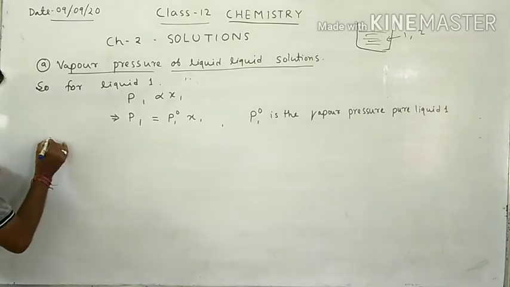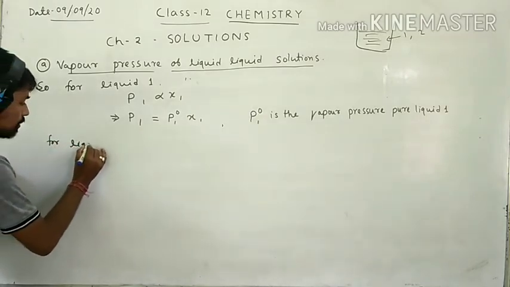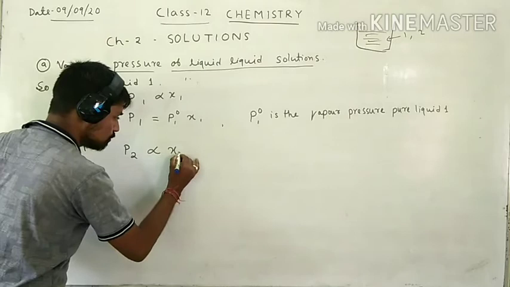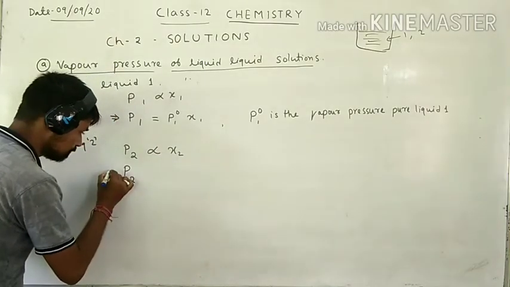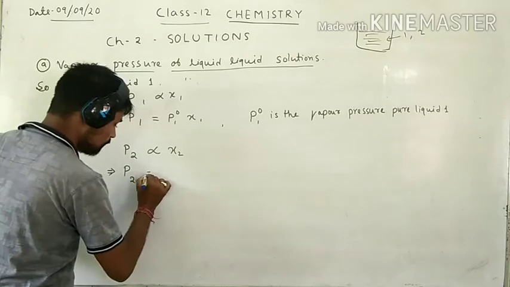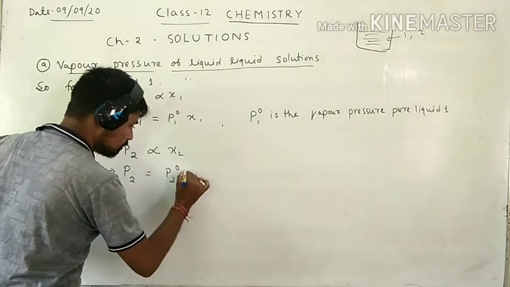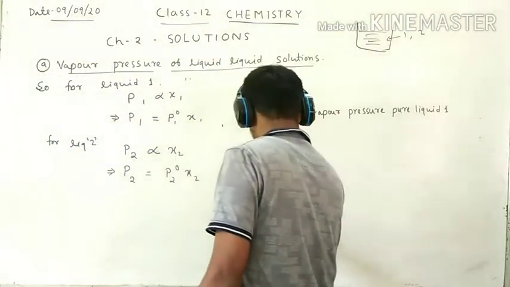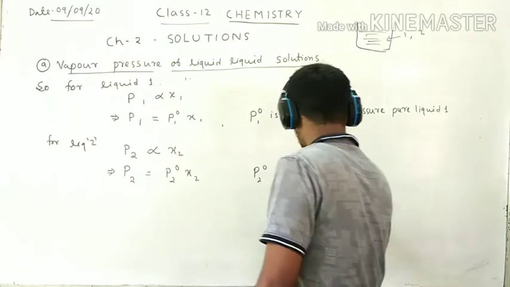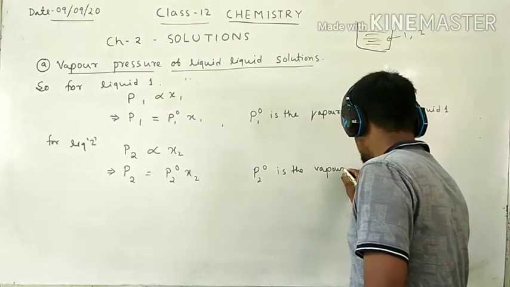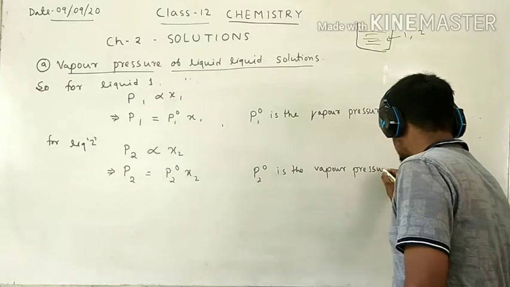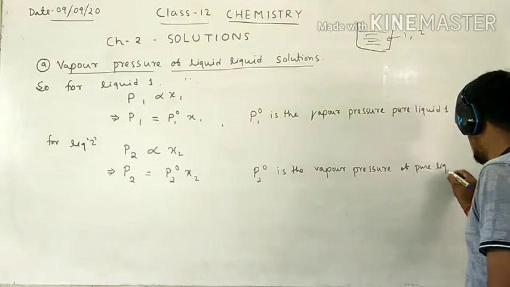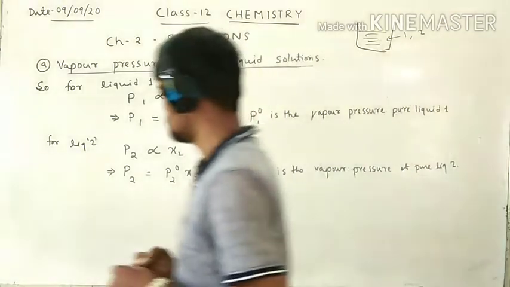Now for liquid 2 we can write P2 is proportional to X2, or P2 is equal to P2 naught X2. Similarly, P2 naught is the vapor pressure of pure liquid 2.